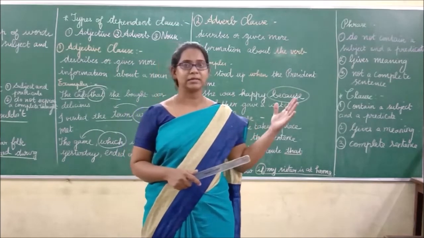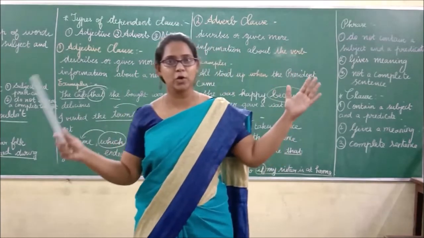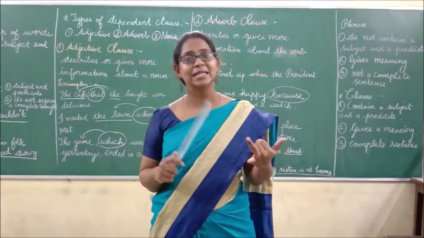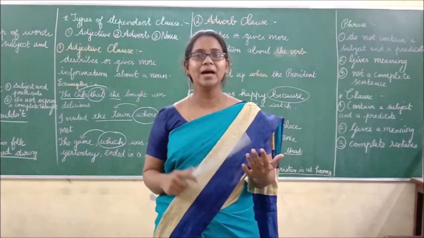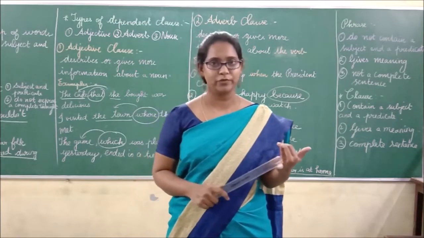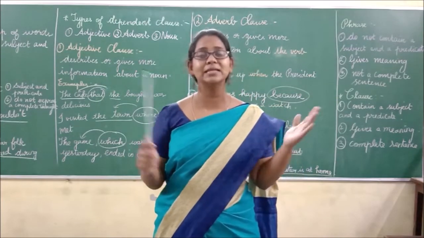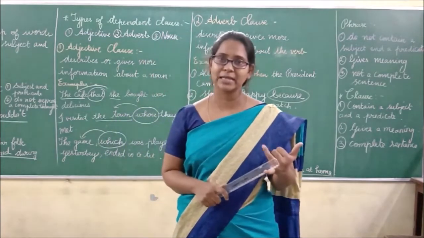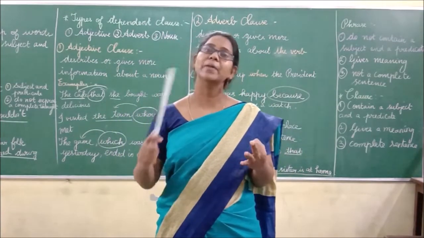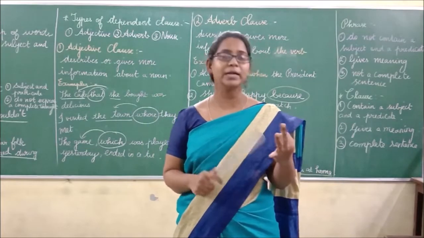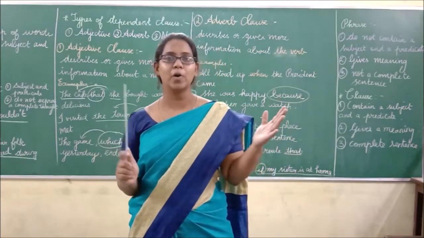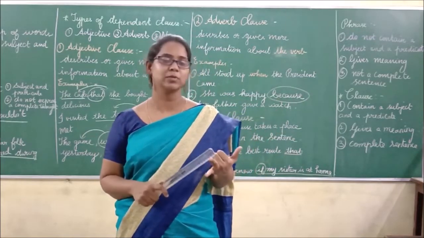A clause is also a group of words, and it gives a complete meaning. It has a subject and a predicate. Kinds of phrase: there are several kinds. We have seen noun phrase, verb phrase, and prepositional phrase. A noun phrase is a group of words made up of a noun and its modifiers.